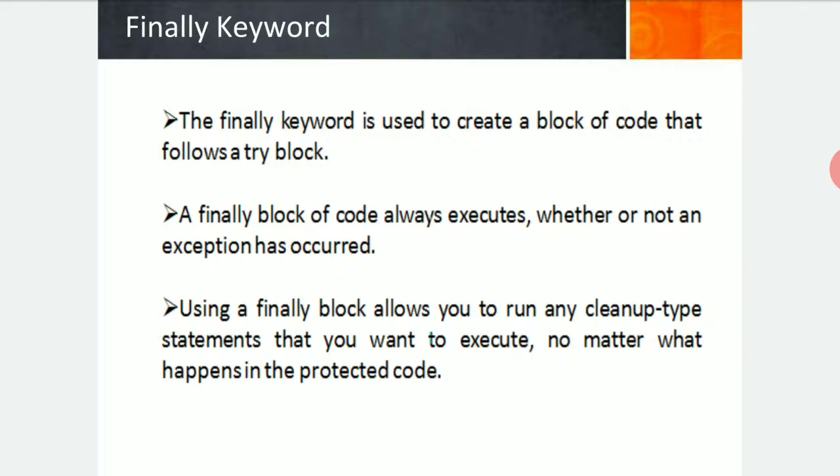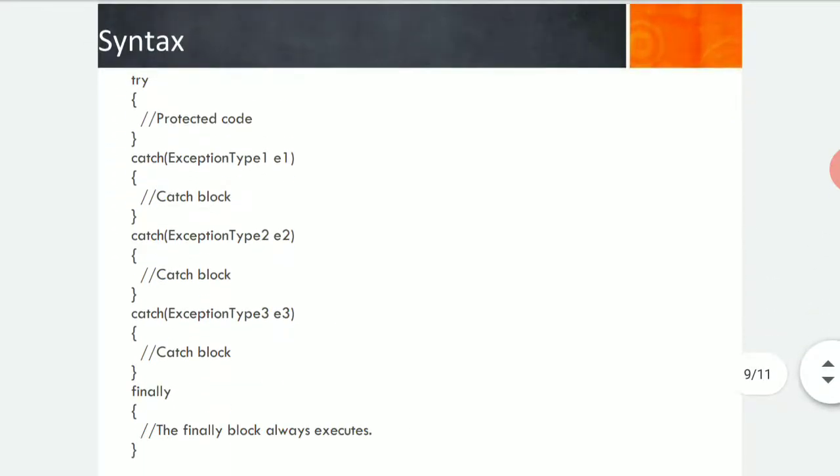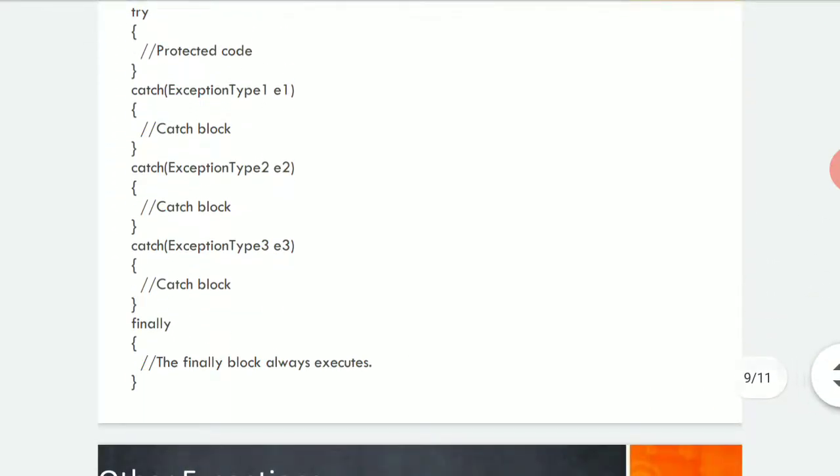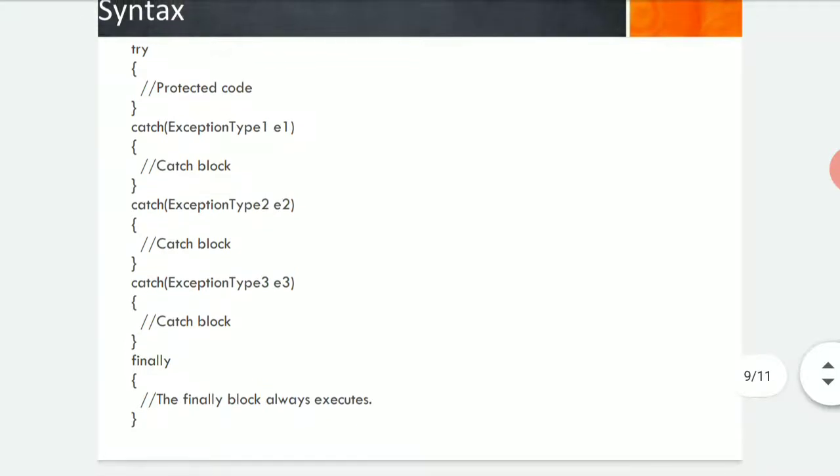So in this way we have concluded. Now there is a syntax here. Syntax is what? Again, I am putting a try. I'm in a protected mode. I'm writing code here. After creating a protected mode, catch is going to highlight one specific set of instructions from which you are going to execute it.